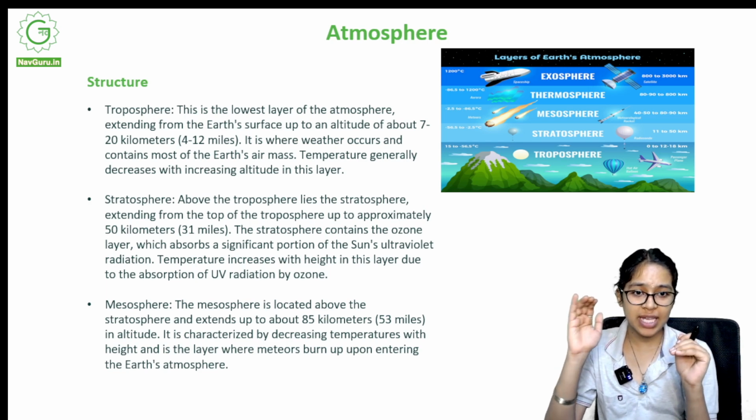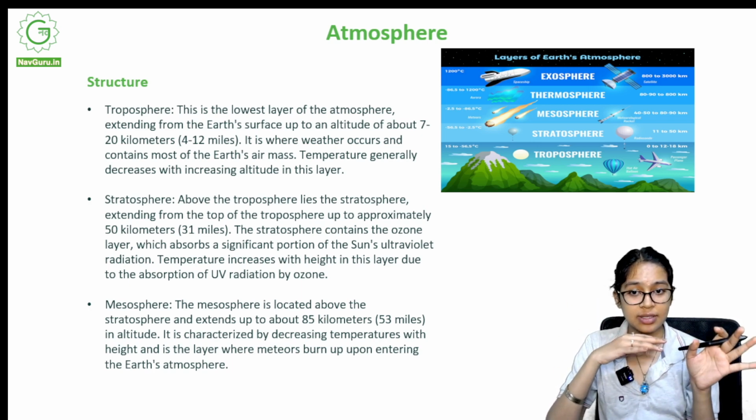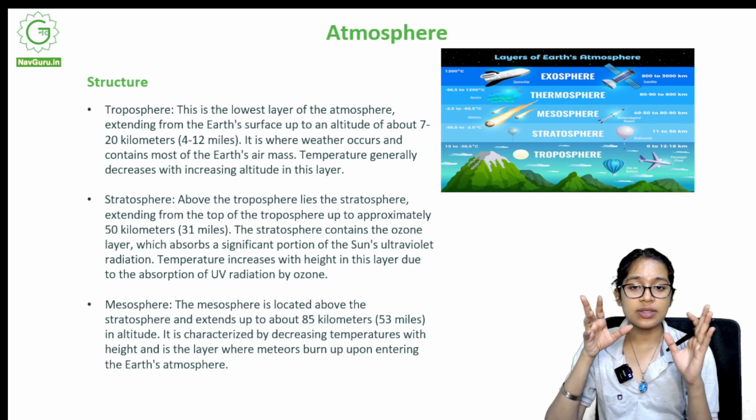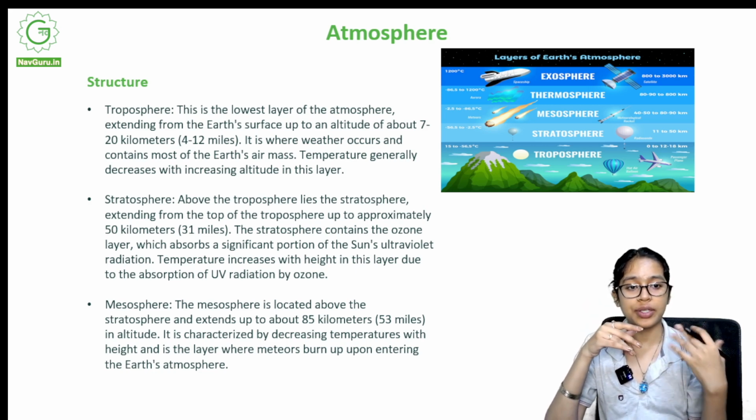Troposphere, this is the lowest layer of the atmosphere extending from the Earth's surface up to an altitude of about 7 to 20 kilometers. This is where weather occurs and it contains most of Earth's air mass. Temperature generally decreases with increasing altitude in this layer.